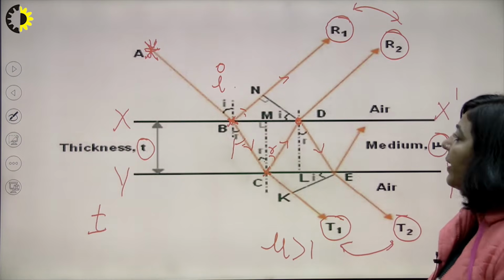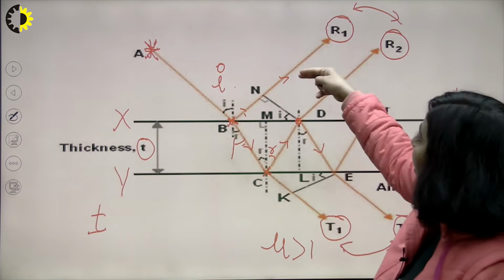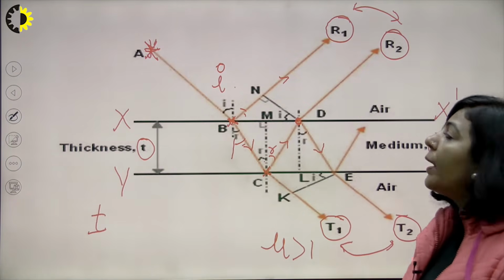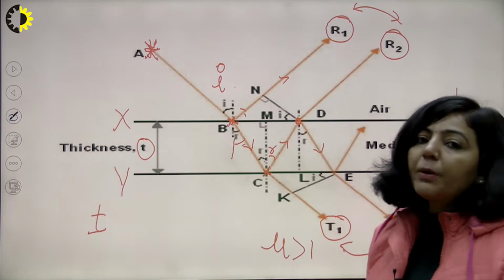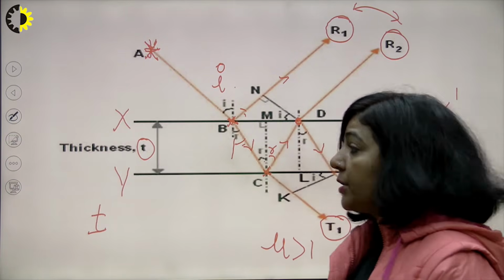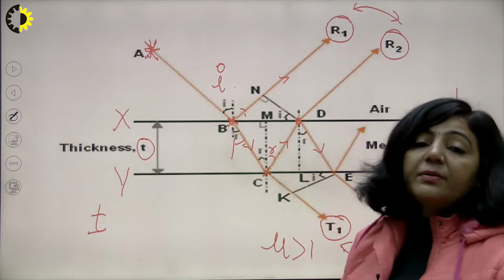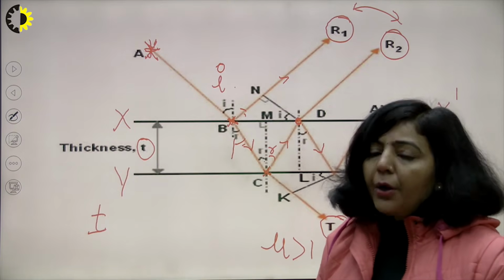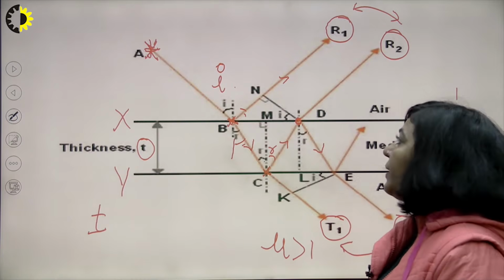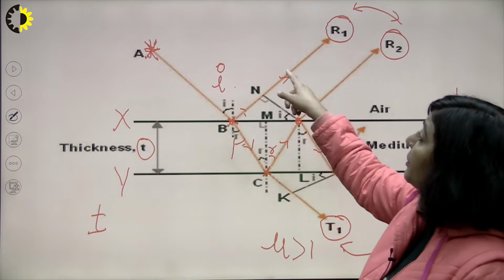How are you getting this triangle? Since R1 and R2, let me explain that. These two, R1 and R2, are reflected rays, and they will get superimposed, and you will get an interference pattern. Now in the interference pattern, at certain points you have maximas, at certain points you have minimas. Where you will get maxima and where you will get minima will be totally decided by the path difference between these two.